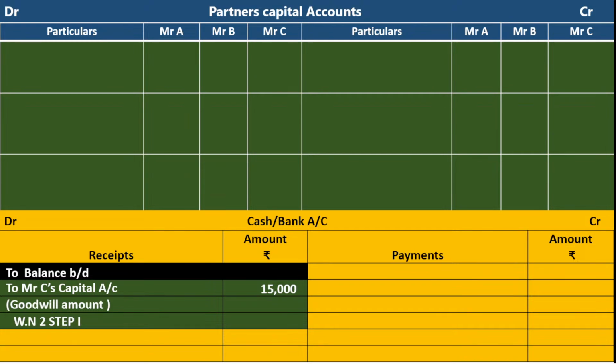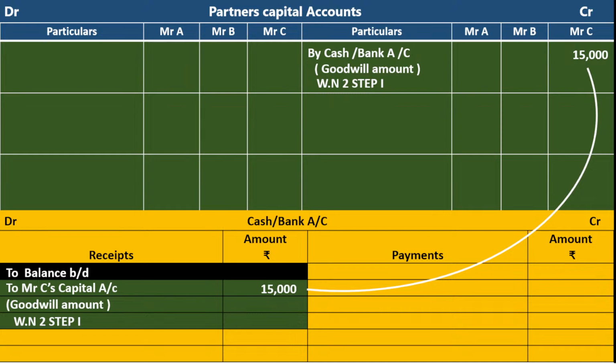In the cash or bank account, you have written on the debit side. Now you write on the credit side of Mr. C's capital account. In the passive voice manner, Mr. C's capital account is credited by cash or bank account. Goodwill amount, working note number 2, step number 1, in C's column 15,000. We have taken this 15,000 from the cash or bank account. Check it.